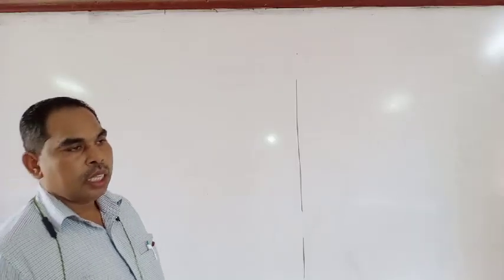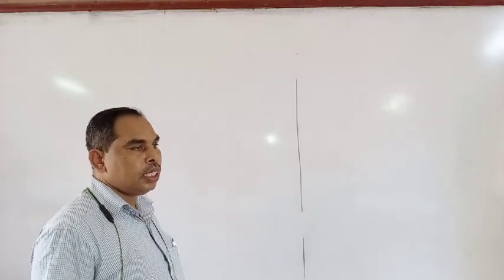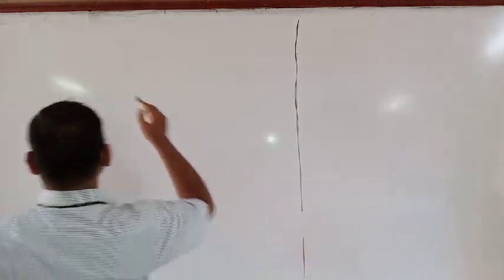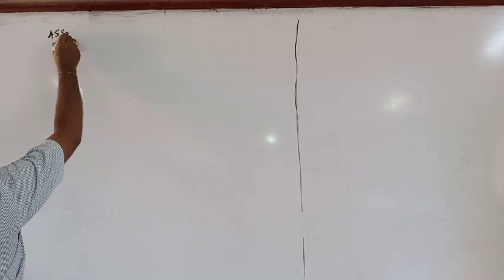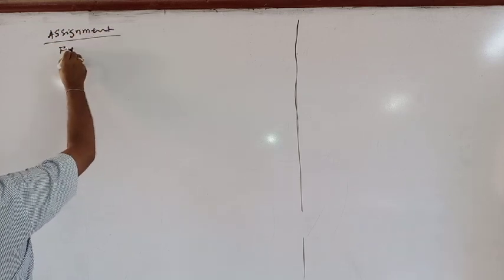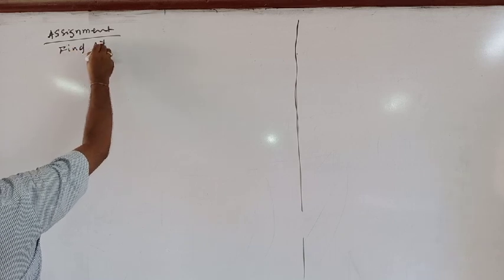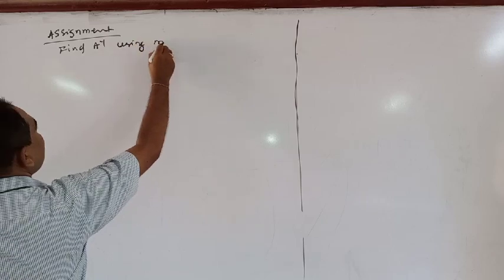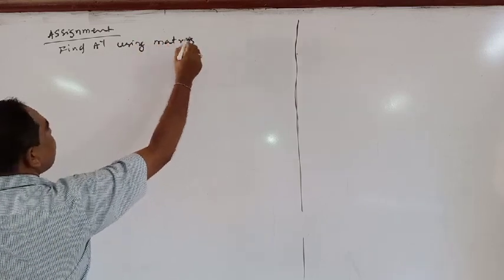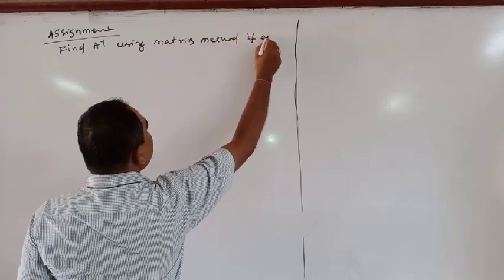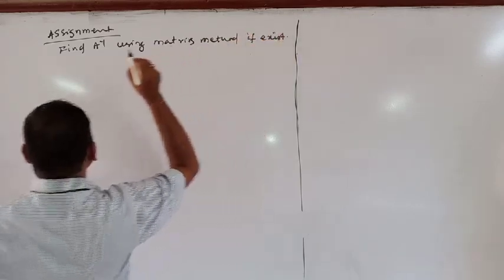Next assignment, some questions for homework or assignment also. Find A inverse using matrix method, if it exists. 1.